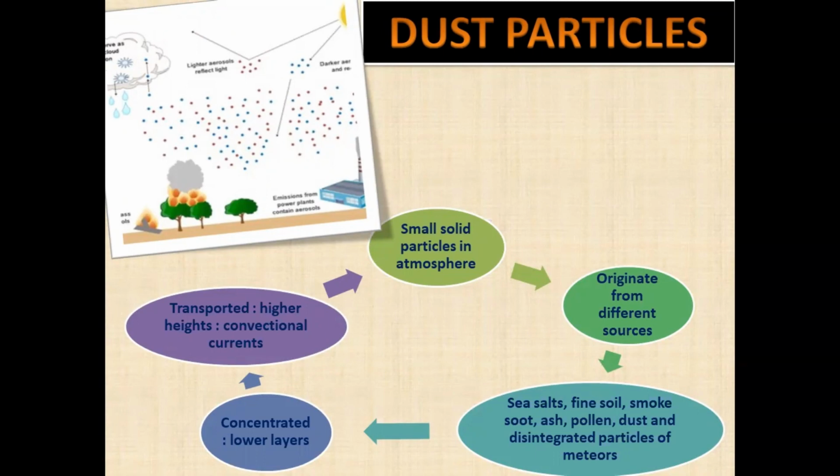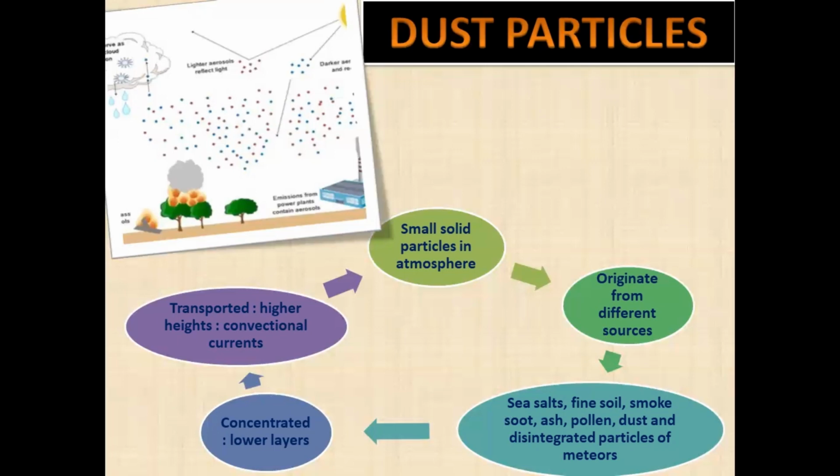Because when meteors enter, they burn in the atmosphere, and their ashes are also mixed with the atmosphere.